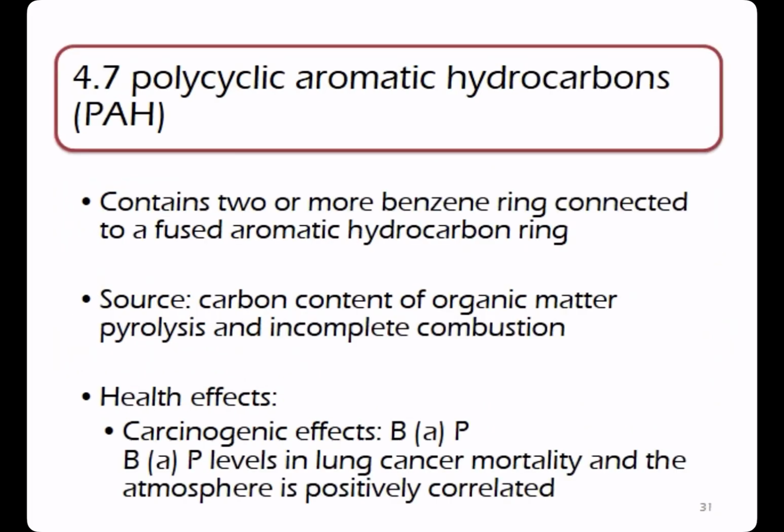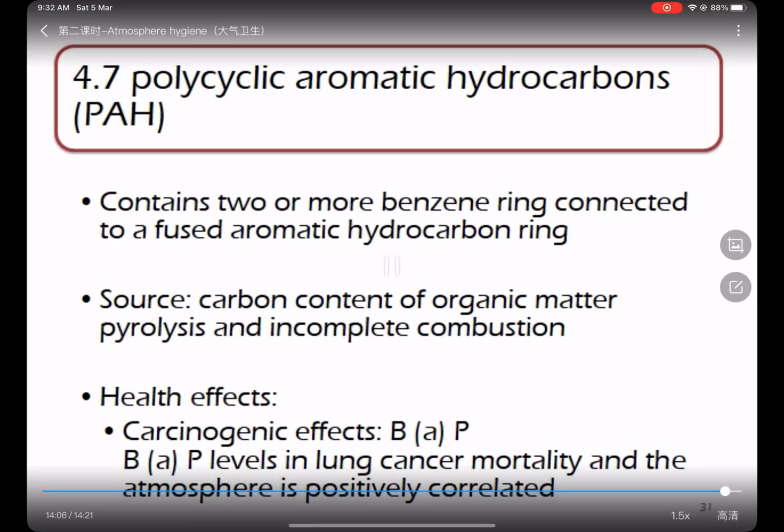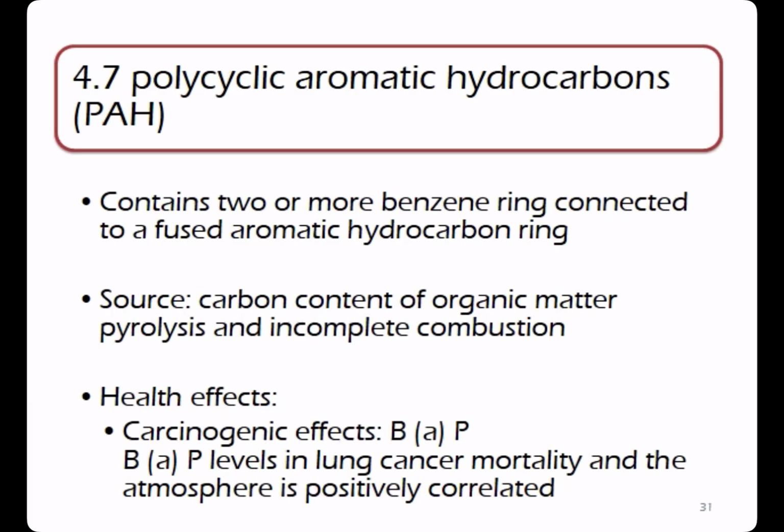Last, we'll talk about polycyclic aromatic hydrocarbons, or PAH. PAH contains two or more benzene rings connected to a fused aromatic hydrocarbon ring. The sources of PAH generally come from incomplete combustion. The health effect of PAH is carcinogenic effect. For example, this BAP, or benzo[a]pyrene here. Now, benzo[a]pyrene level in the atmosphere is positively correlated with lung cancer.